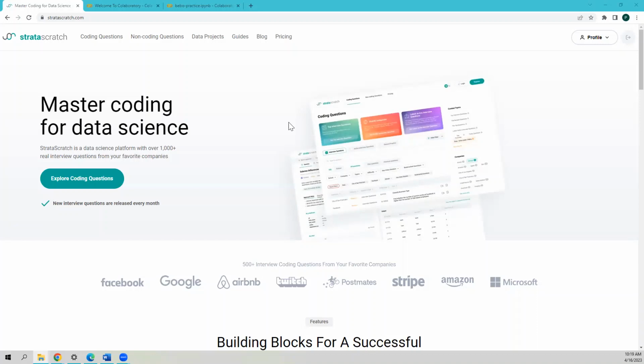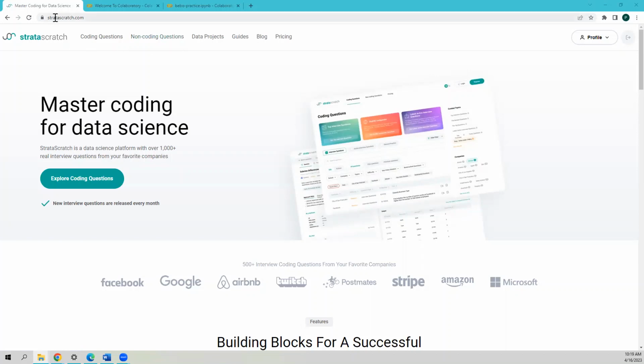So this is a platform where you can master your coding skills with data science. And I am going through a couple of easy Python problems today that may be helpful to get started with.